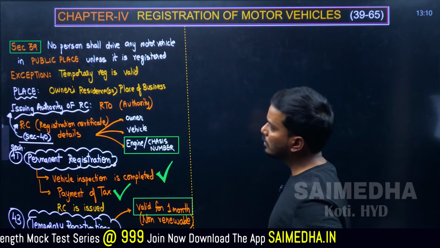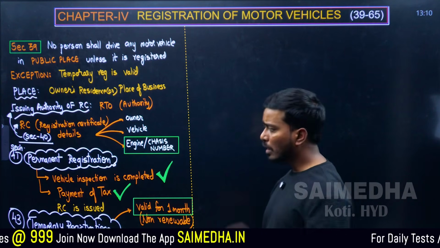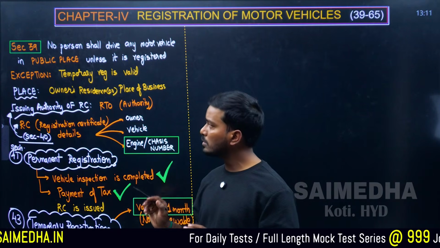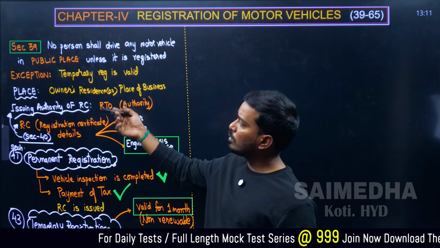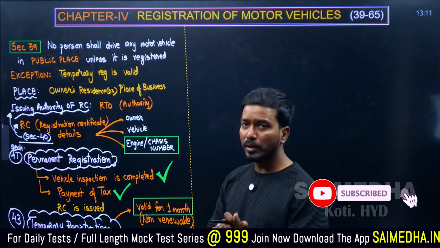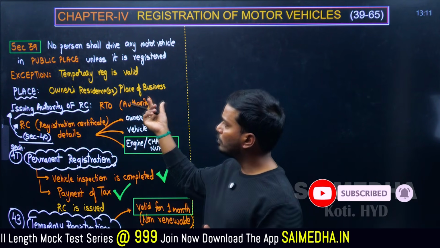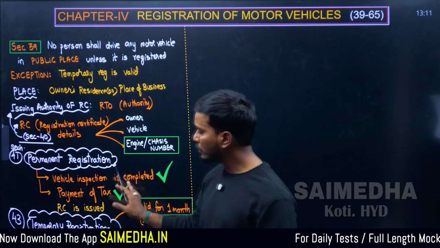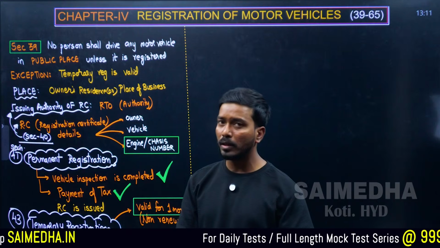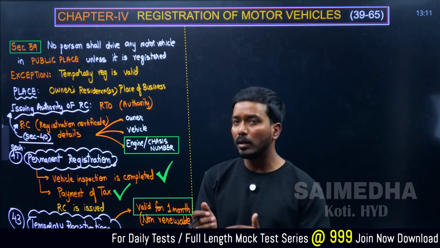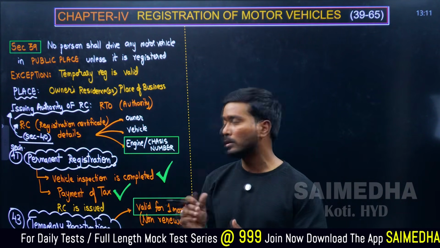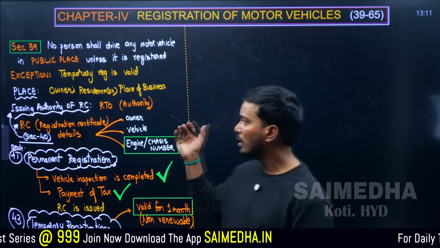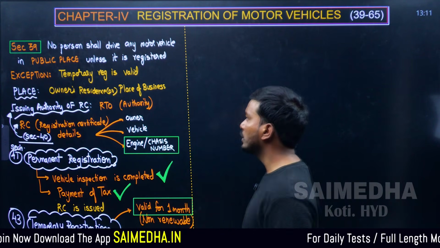Mostly in the examinations, level 1 questions are going to be talking only about this: vehicle inspection, payment of tax, engine and chassis number, the place of residence of ownership, owner's residence or place of business. Or he can be asking you about public places or private places, this kind of question. But he is not going to focus on sections. If the paper is moderate level or high level, like a judiciary level paper, then definitely he is going to be asking about the sections too. But we have to be well prepared about the sections because we are trying to remember them in order. Okay, moving on.